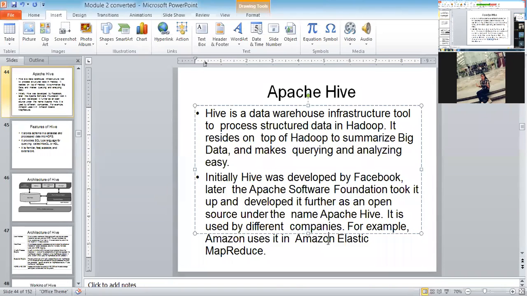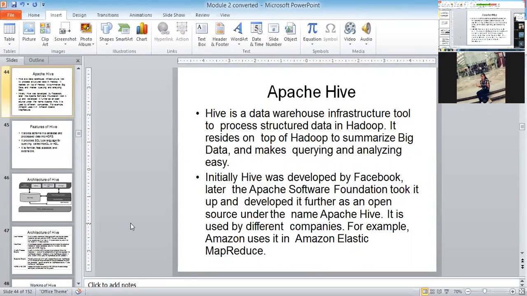S3 is simple storage cloud, and EC2 is elastic cloud computing. So even Amazon is using Apache Hive to store information.